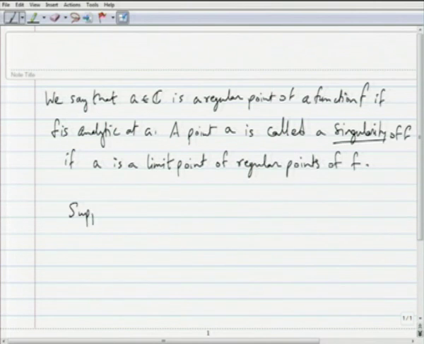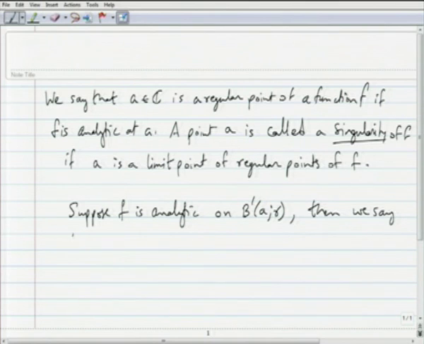Suppose f is analytic on B prime A r, then we say that f has an isolated singularity at A. So, the first trivial case is the case where f is actually analytic at A. Recall B prime A r is the deleted neighborhood of A. We are removing A from the ball of radius r around A.